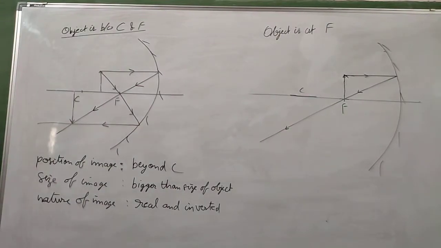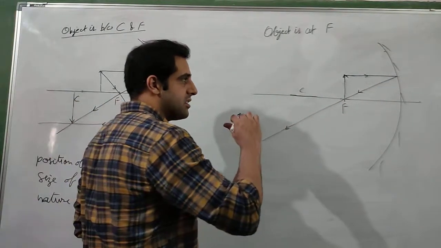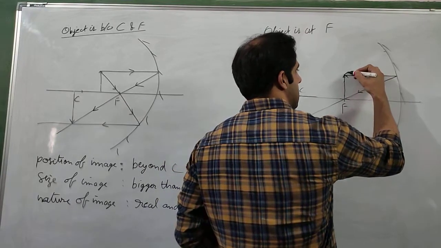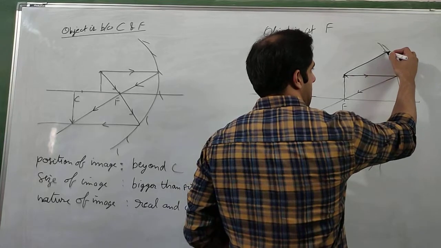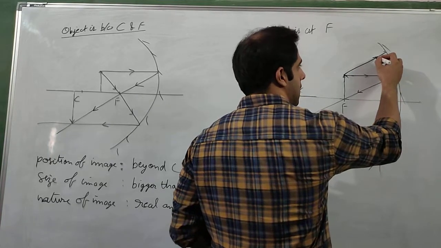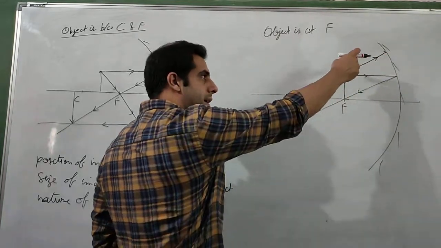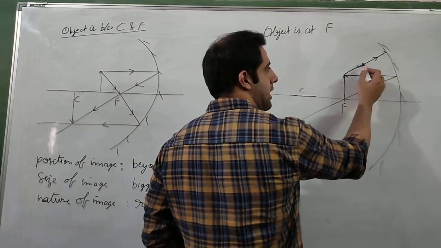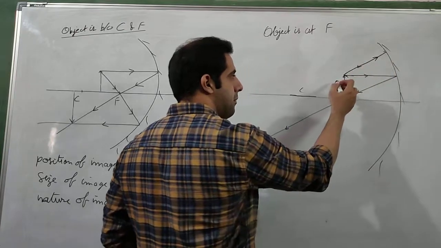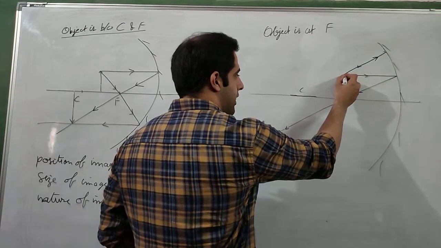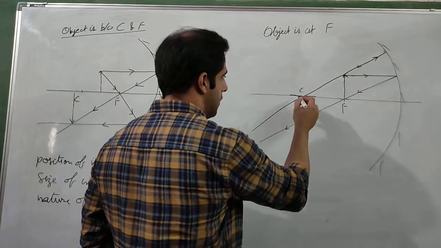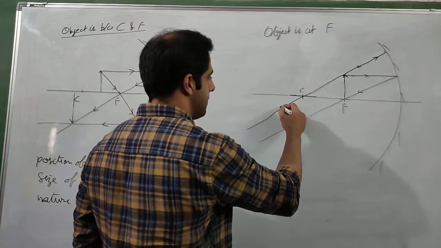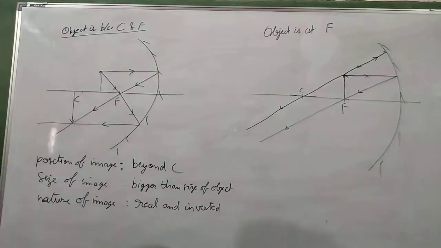So what we will do in this particular case, the second ray that we are going to take, it will go like this in this direction. It will be reflected back on the same path. So a ray is going like this, getting reflected, getting back, and it is going to pass through C, center of curvature.